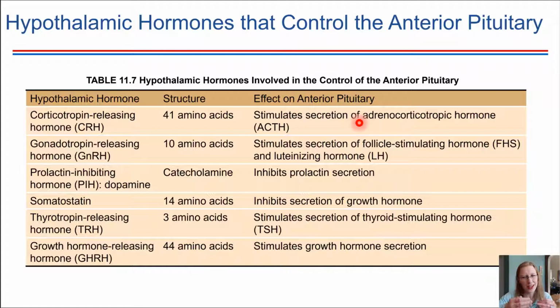So this is like a whole chain of hormones. The hypothalamus produces hormones that influence the anterior pituitary, and then the anterior pituitary releases hormones that go and affect other target organs throughout the body. So this is truly the endocrine system. It involves a lot of interconnected sections throughout the body.